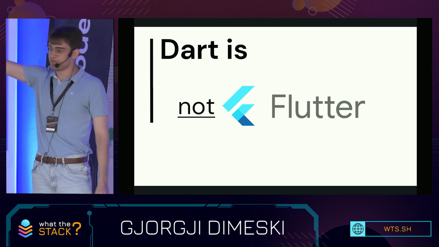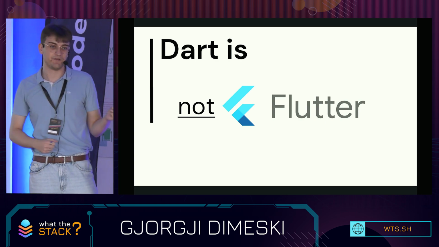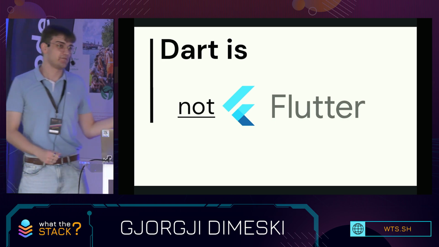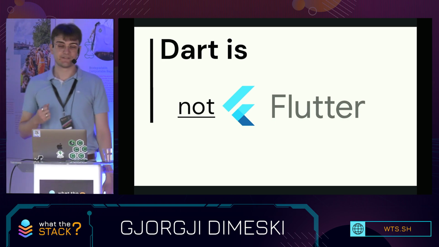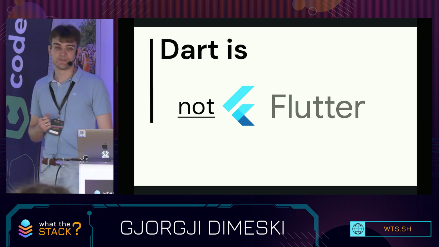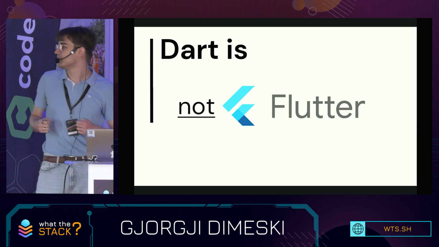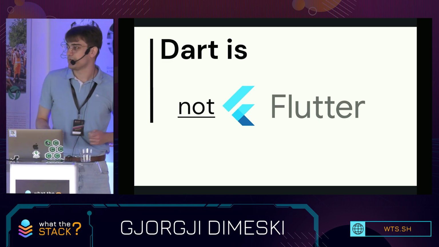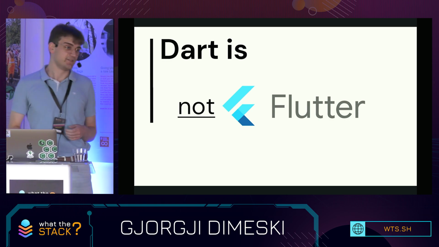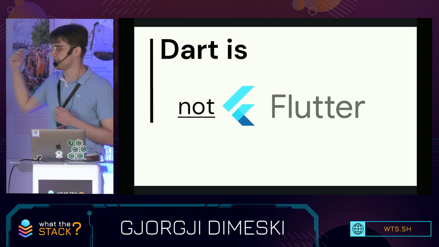Why did Flutter choose Dart? Because Flutter is a Google product, a Google framework, although it's free and open source as well. So when the Flutter team was first creating the framework, they had to make a choice which language to use. They decided to use Dart because it's also handled by Google, and they could work closely with the team and make changes to the language that could support Flutter, like the just-in-time compilation that allows Flutter's hot reload feature to work.